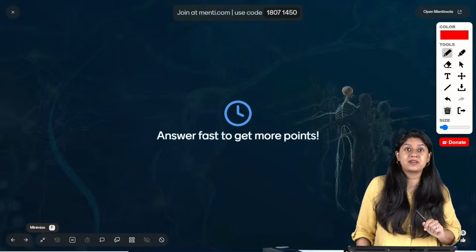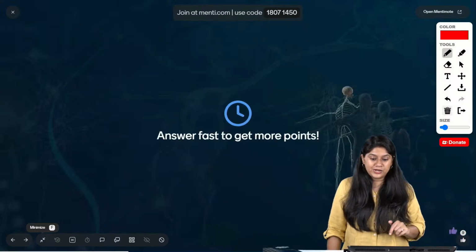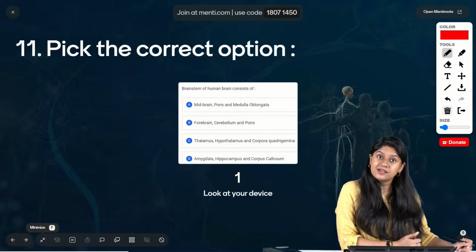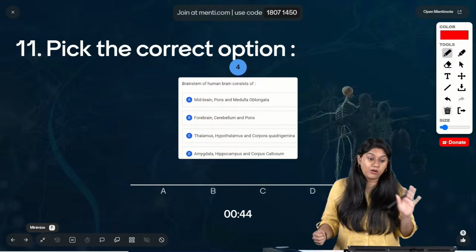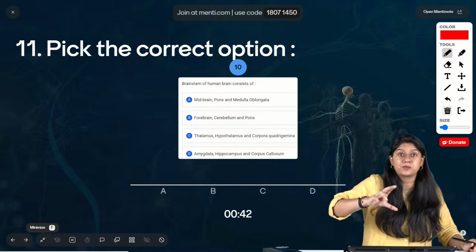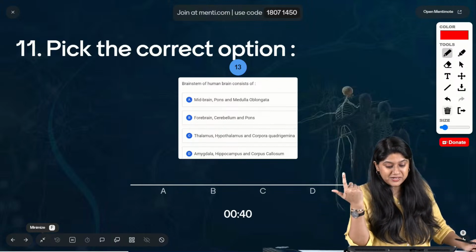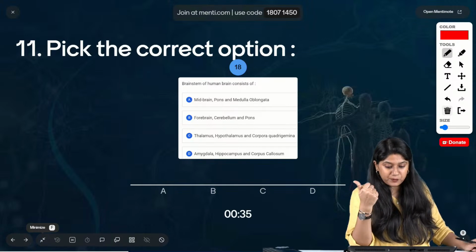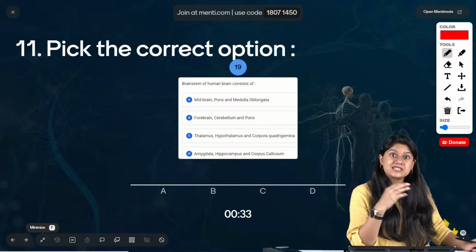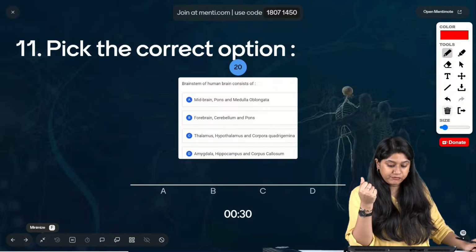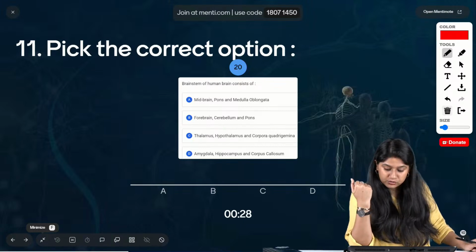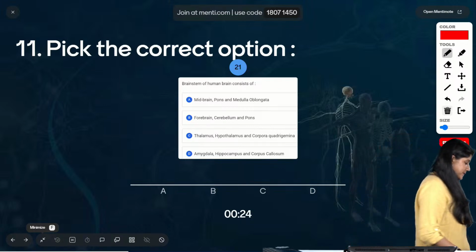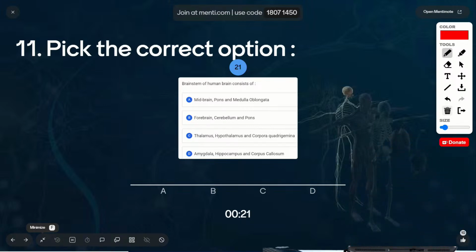And here we have question number 11 on our screen. We have to pick the correct answer. अच्छा, brain stem of the human brain consists of. कितना easy question है. All of you should vote for the correct answer. भाई brain stem किसका बनता है? कौन से पार्ट हैं उसमें? Option A: mid brain, pons and medulla. Option B: fore brain, cerebellum and pons. Option C: thalamus, hypothalamus, or corpora quadrigemina, or amygdala, hippocampus, and we have the corpus callosum. Easy PG.